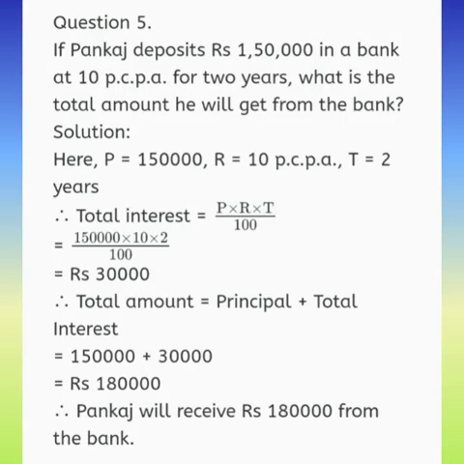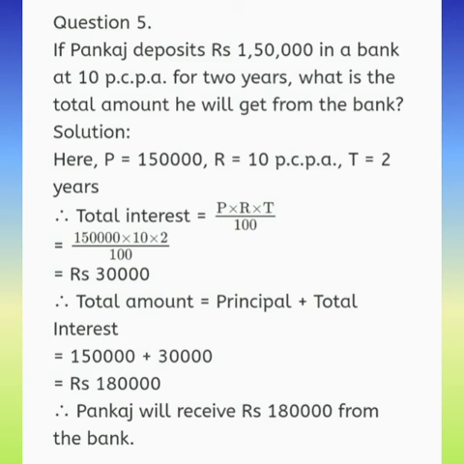Our question is: if Pankaj deposits rupees 1,50,000 in a bank at 10 percent per annum for 2 years, what is the total amount he will get from the bank? Then the solution is, here P is equal to 1,50,000, R is equal to 10 percent per annum, and T is equal to 2 years. And A we have to find. Is it clear? Now in the same formula we will write P multiplied by R multiplied by T divided by 100.